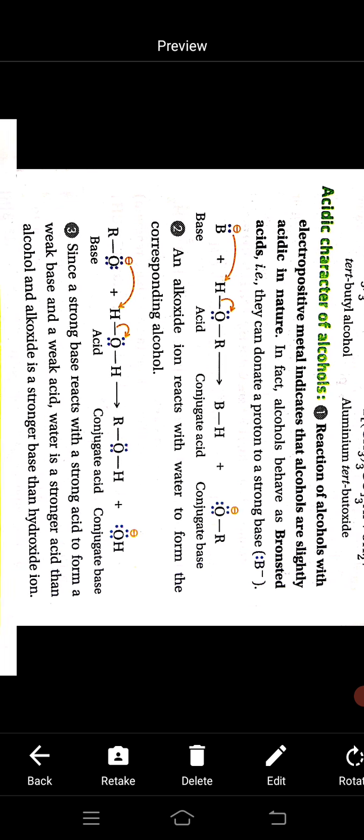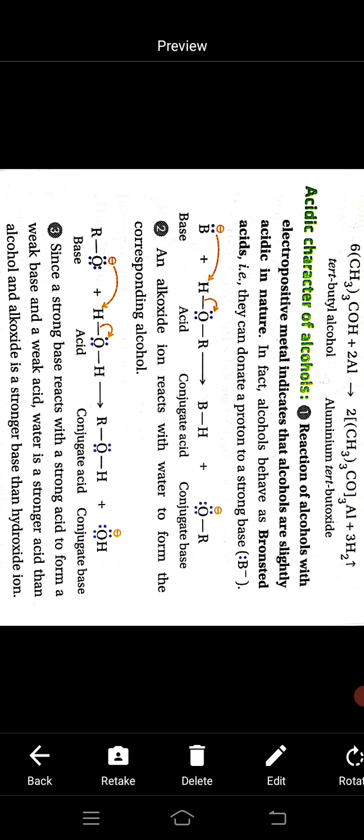Now see, when alcohol gives the proton, it forms an alkoxide ion. Again, when this alkoxide ion reacts with water, it forms the corresponding alcohol.